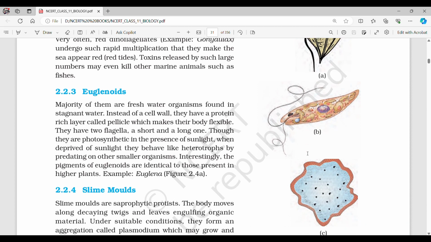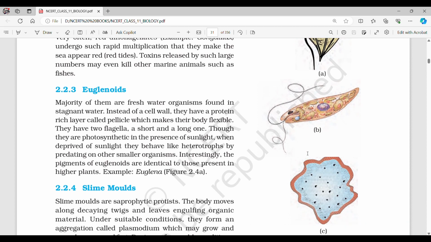2.2.3 Euglenoids. The majority of them are freshwater organisms found in stagnant water. Instead of a cell wall, they have a protein-rich layer called pellicle, which makes their body flexible. They have two flagella, a short and a long. Though they are photosynthetic in the presence of sunlight, when deprived of sunlight, they behave like heterotrophs by predating on other smaller organisms. Interestingly, the pigments of euglenoids are identical to those present in higher plants. Example, Euglena.